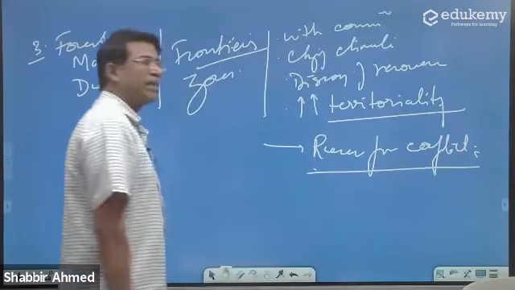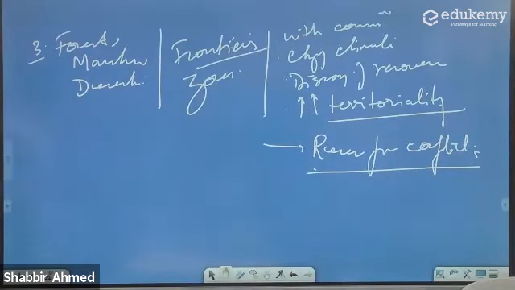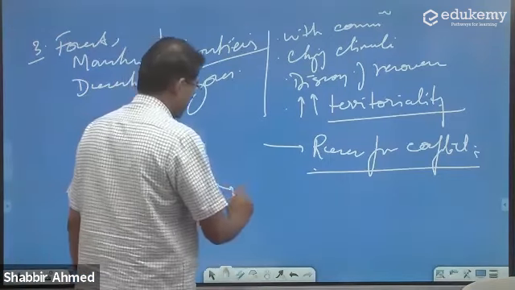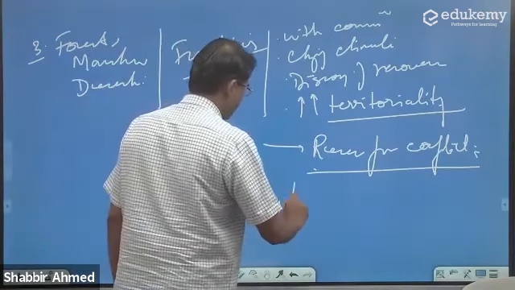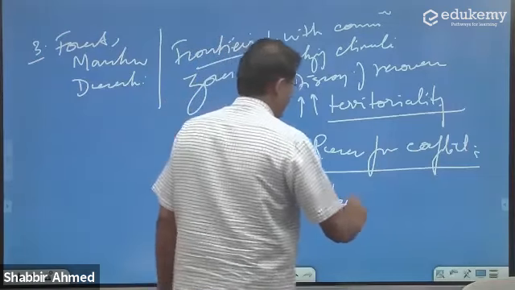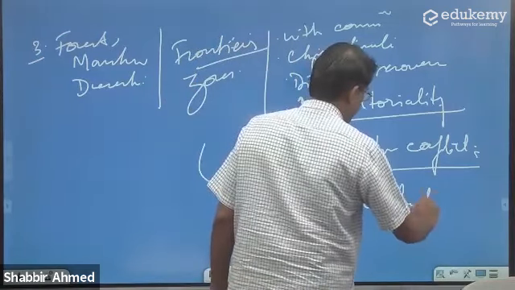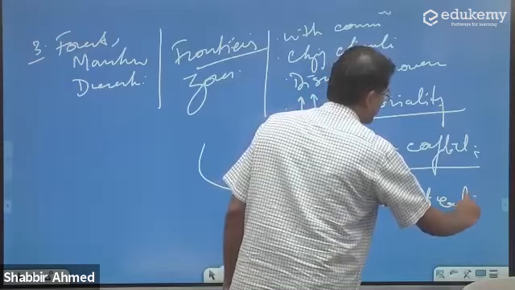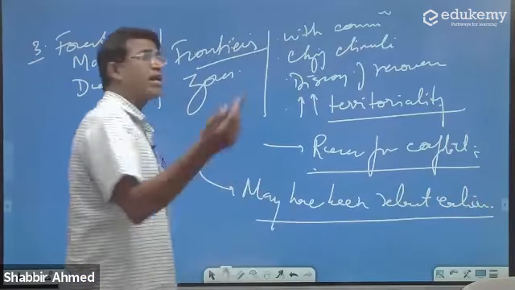They have become the reasons for conflicts. So frontiers may have been relevant earlier, but not anymore.